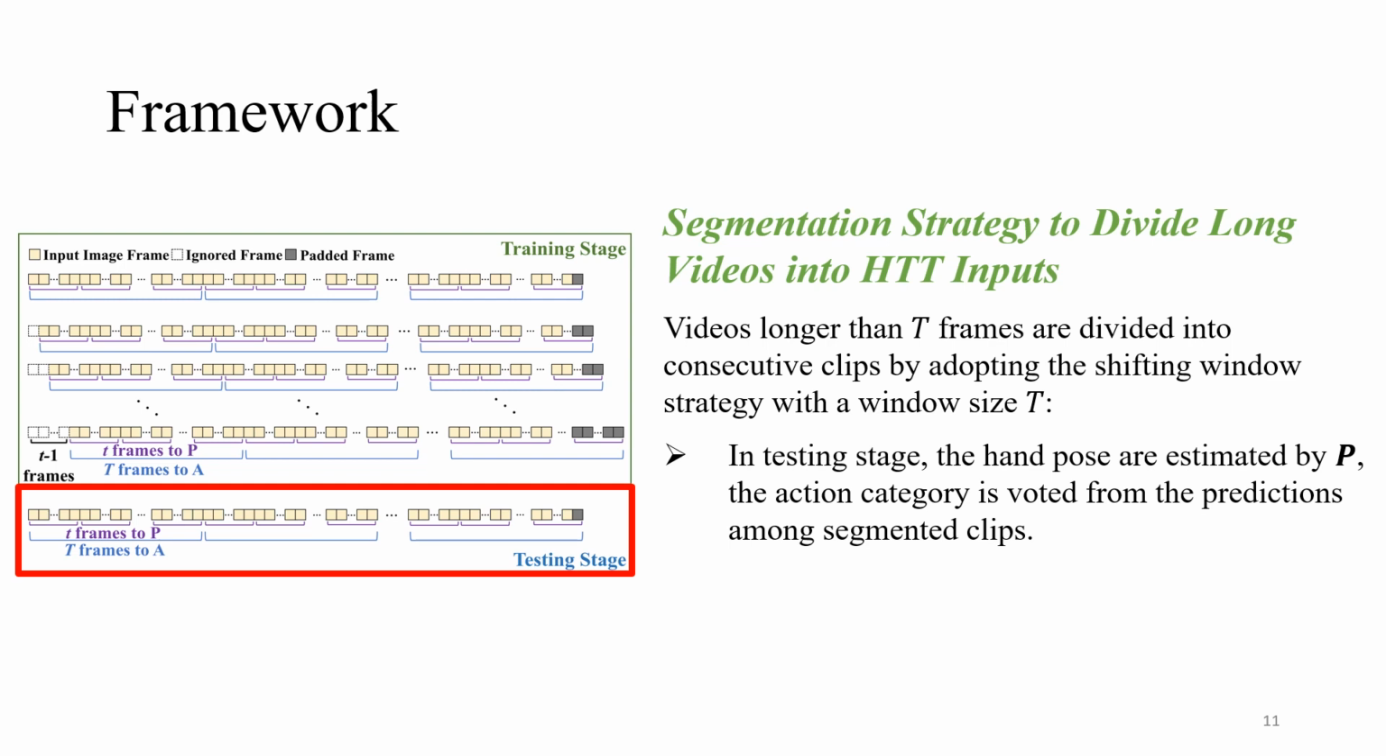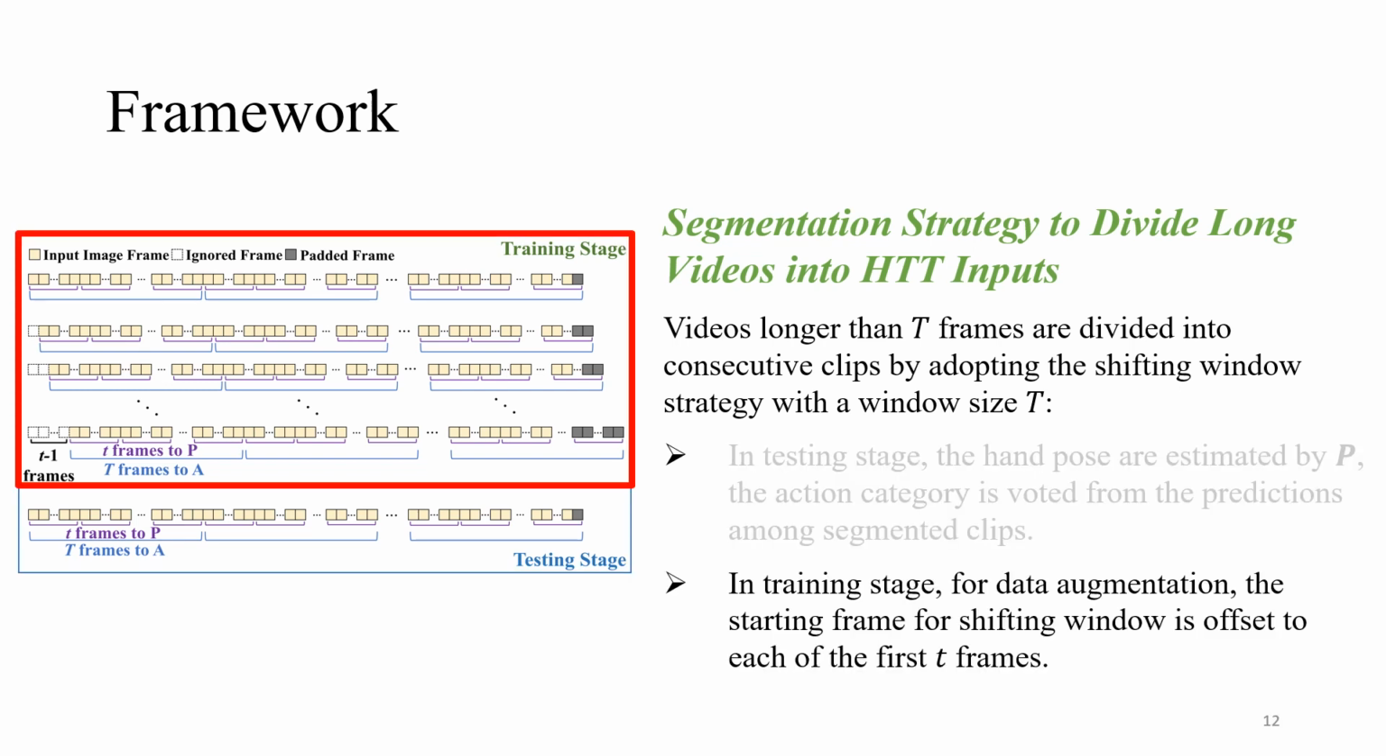As a result, long videos are divided into consecutive clips by adopting the shifting window strategy. In the testing stage, for the original video, its segmented clips are respectively fed into the proposed HTT. The per-frame hand pose is estimated by the pose block, and the action category is voted from the predictions among the segmented clips. Note that in this way we achieve efficient computation, as each image is processed only once by both the pose and action block.